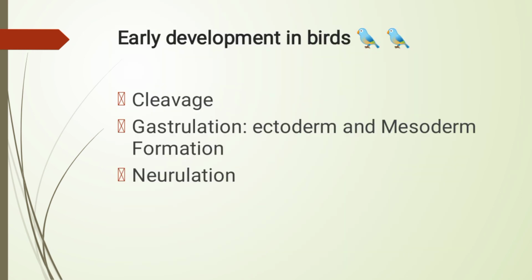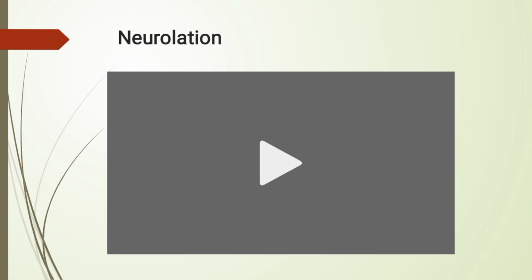Next, we will discuss early development in birds. In this, we first discuss cleavage, gastrulation, ectoderm and mesoderm formation, and neurulation. In this video, the cleavage pattern occurs, and you can see and understand better how cleavage occurs. This is neurulation. There is a video link that you will understand better, and it will help you greatly.